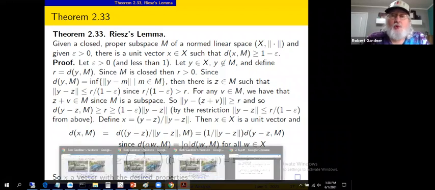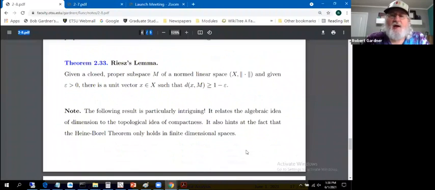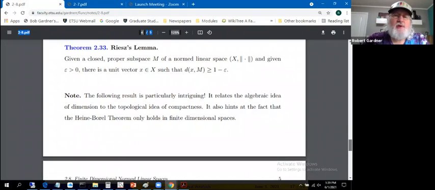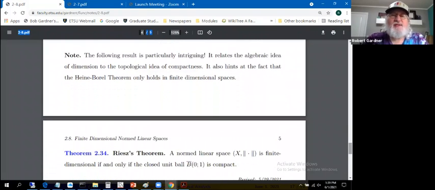So, Riesz's lemma, in itself, possibly not terribly interesting. We're going to use it for something a little more interesting. We've claimed in one of the exercises that perpendiculars maybe don't exist. Riesz's lemma tells you you can get, in a normed linear space, as close as you want, positive, to having perpendiculars to proper subspaces. So that does have some geometric flavor to it, but not as much as Riesz's theorem.